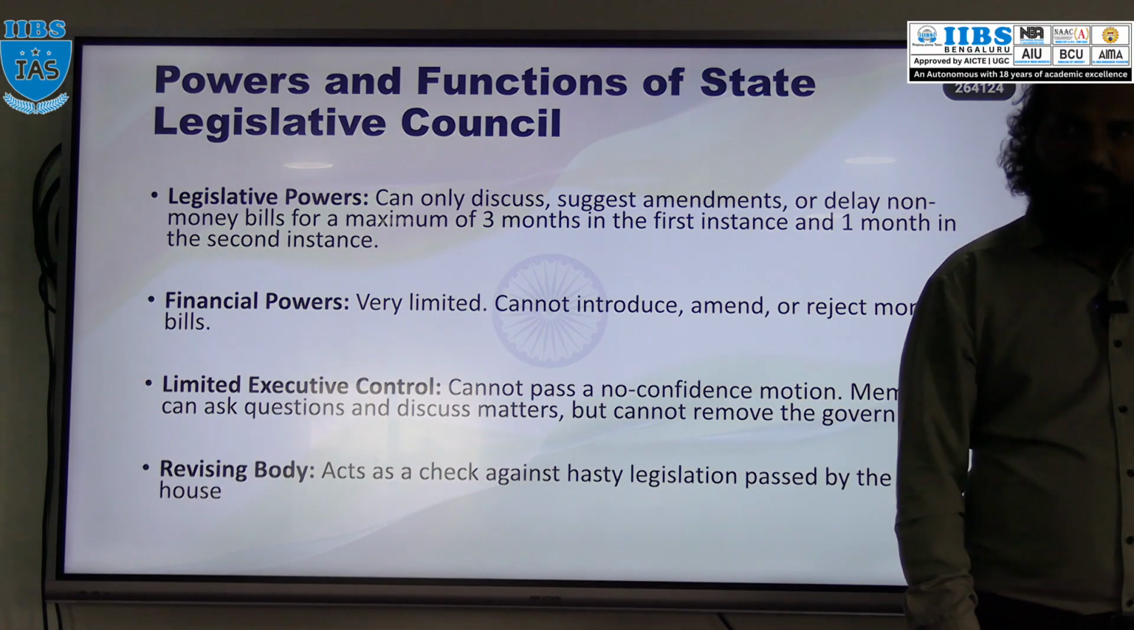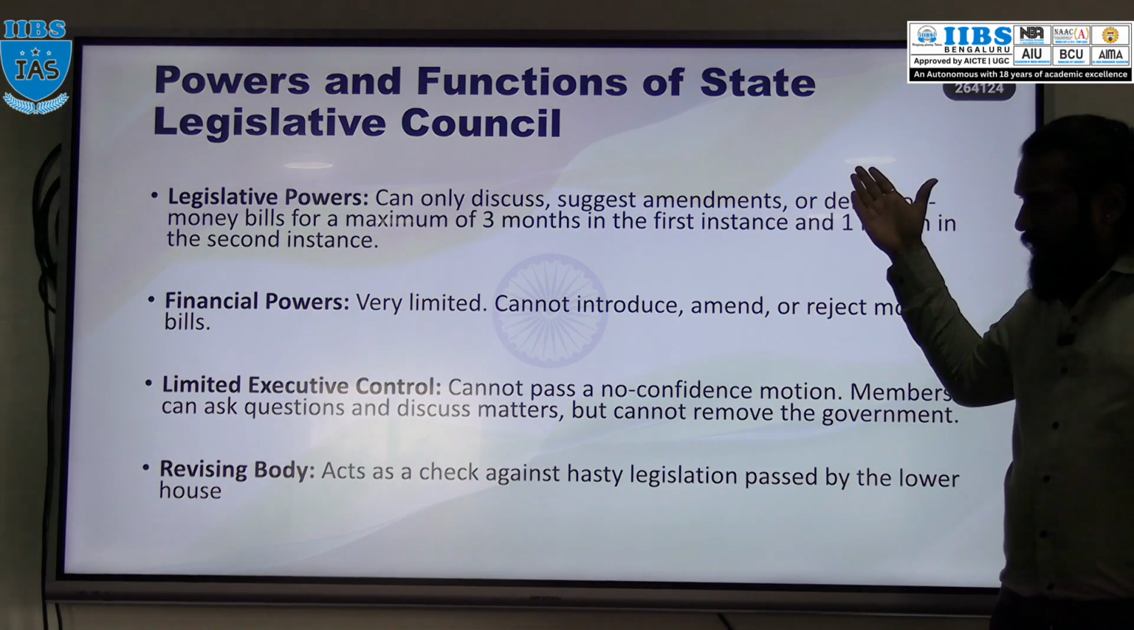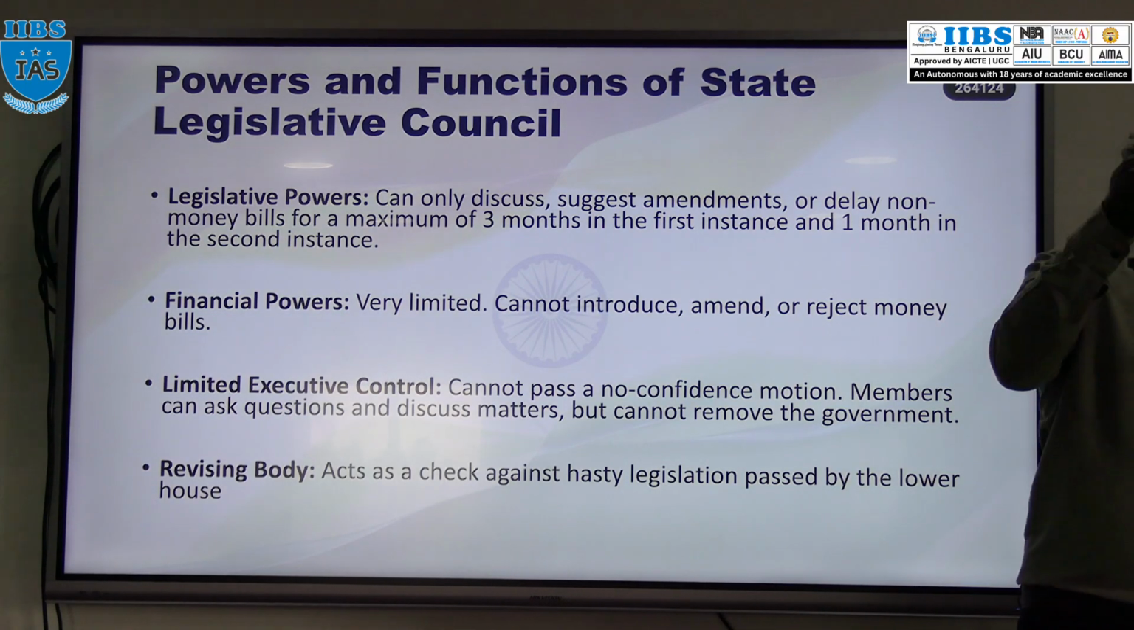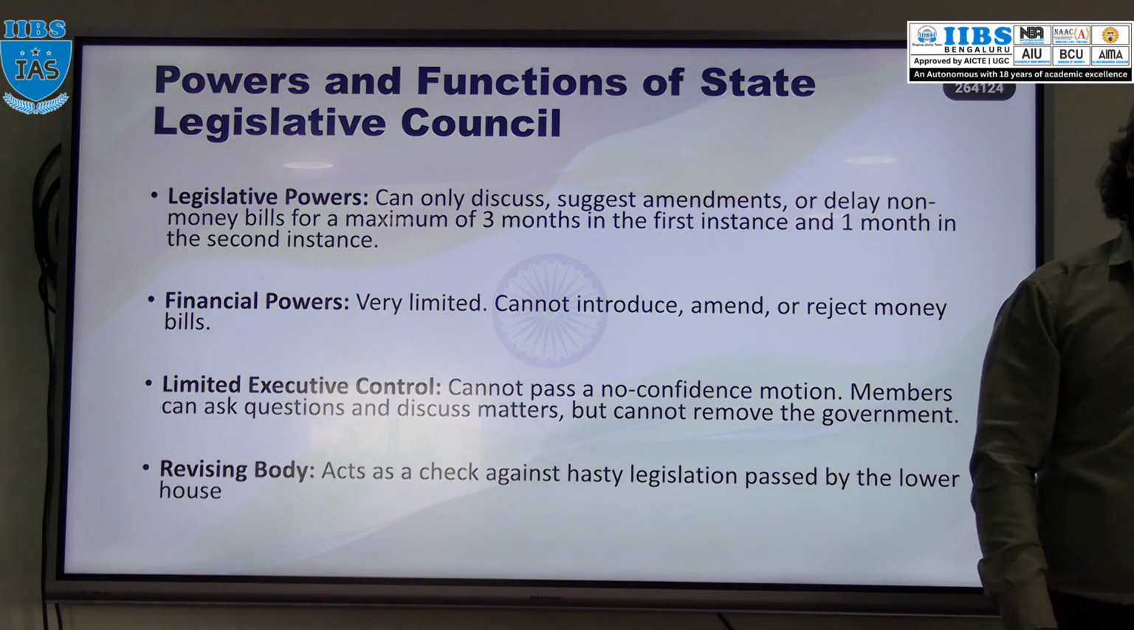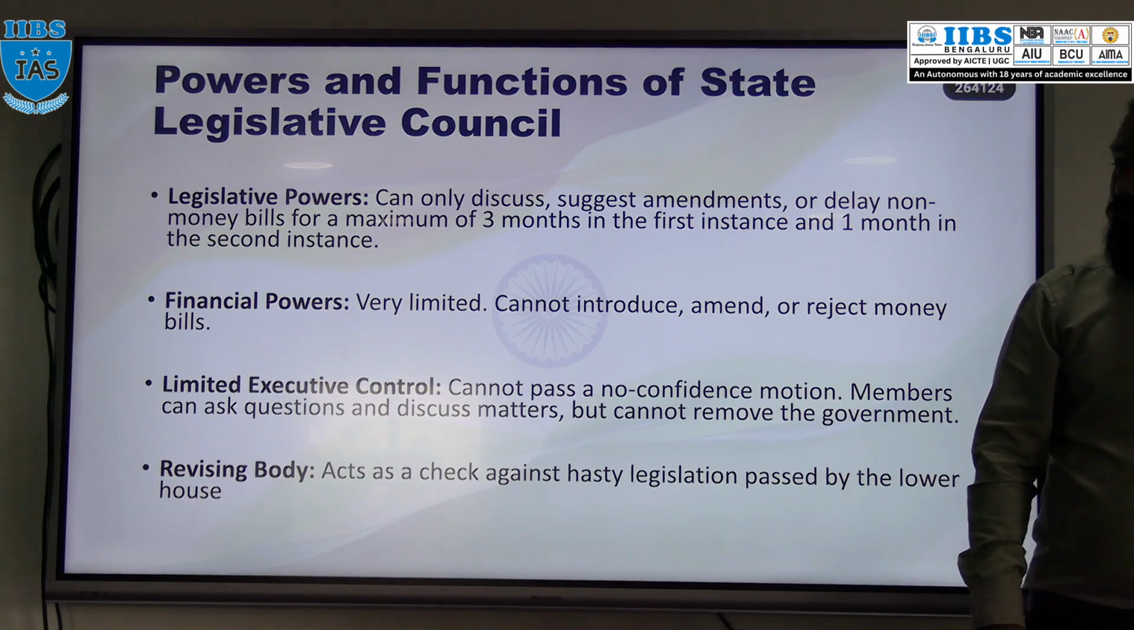Got it? Right, so I hope you understood the State Legislature. Then we discussed the State Assembly, then the State Council, then the difference between the State Assembly and State Council. Okay.